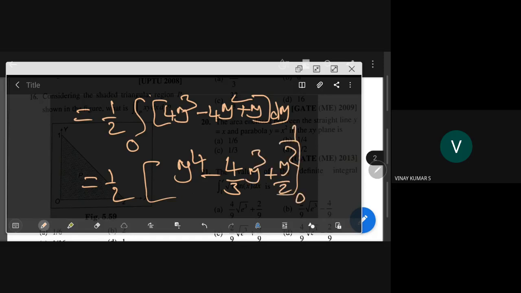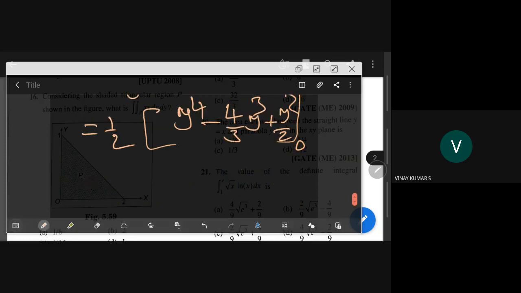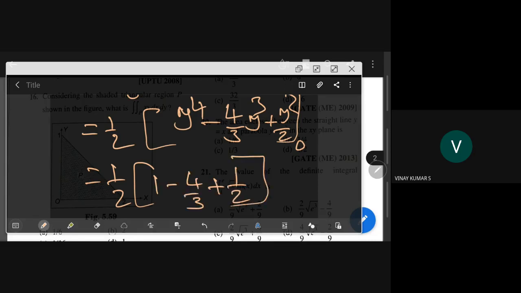So what will be the answer here? The answer is half into 1 minus 4 by 3 plus 1 by 2. So what is it coming? 3 minus, so minus 1 by 3, minus 1 by 3 means 3 minus, okay, 1 by 6. So 1 by 12. So we are getting 1 by 12. I hope the answer will be there. 1 by 12.